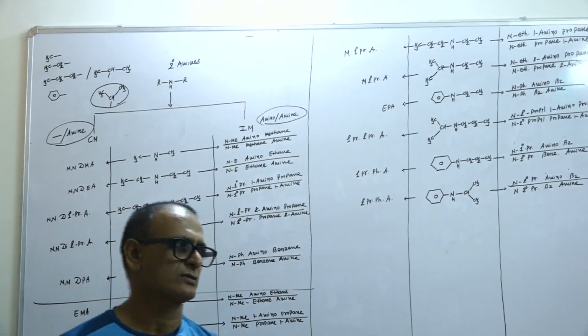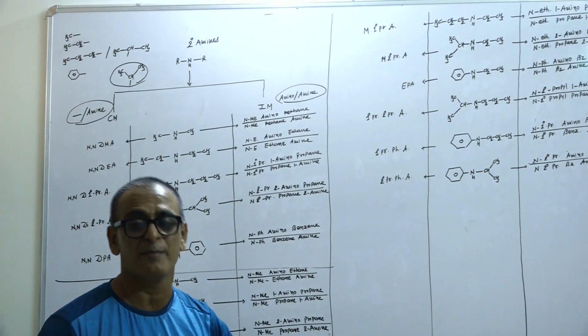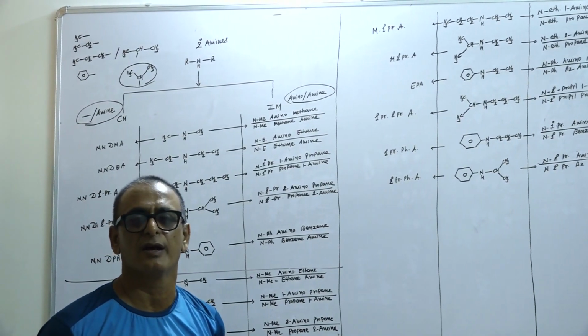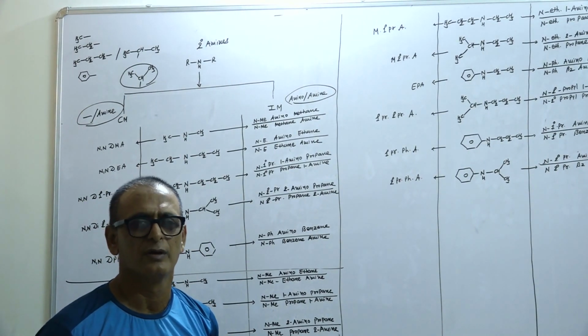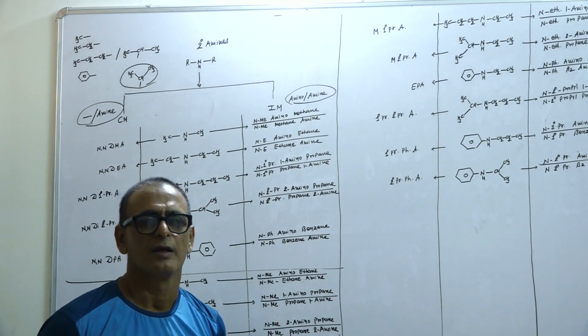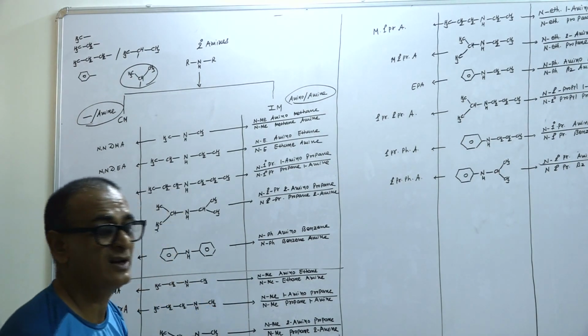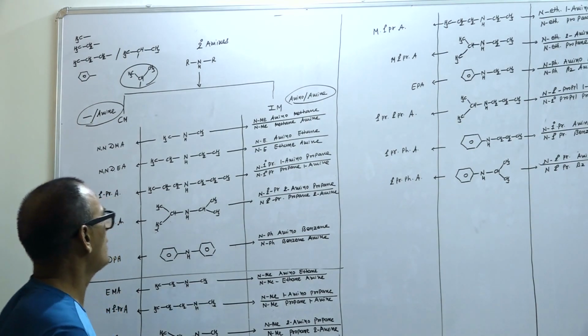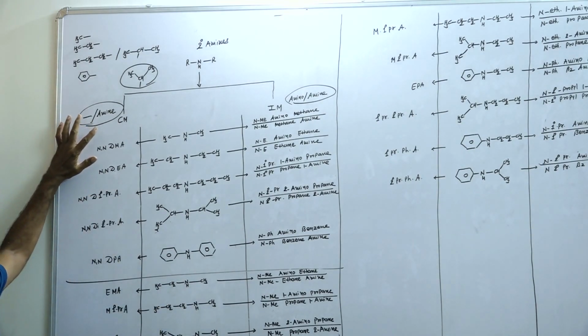If different groups are arranged around the NH group, they are known as asymmetric secondary amines.